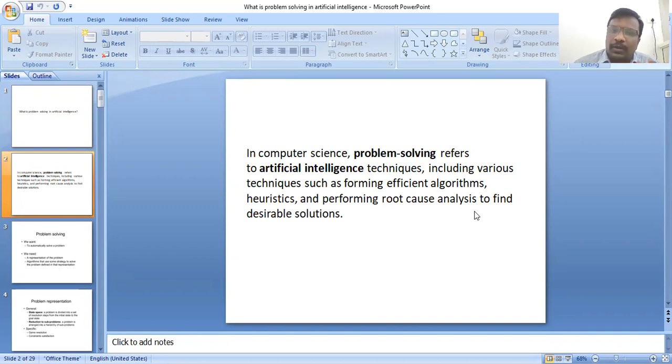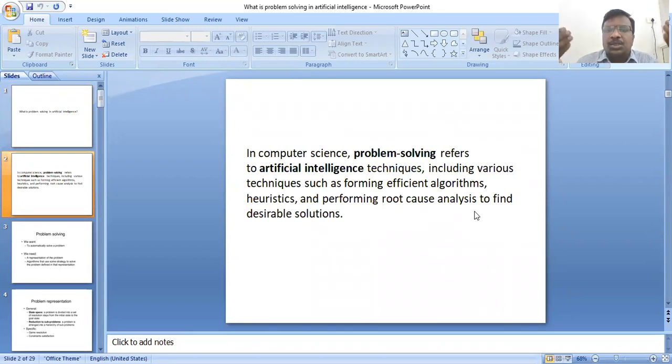That means it includes various techniques such as efficient algorithms, heuristics, and performing root cause analysis to find the desirable solutions.